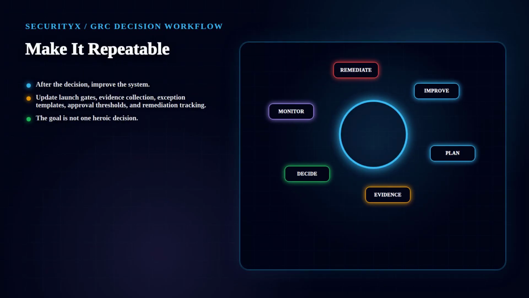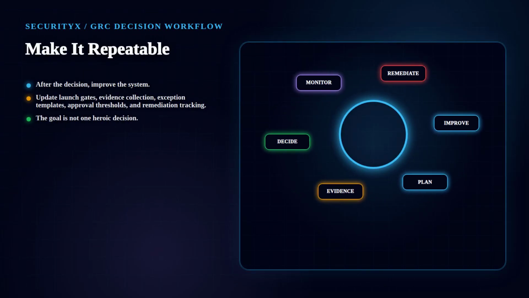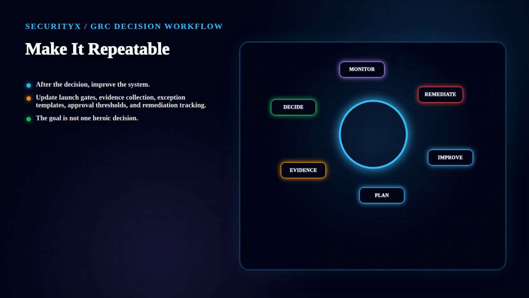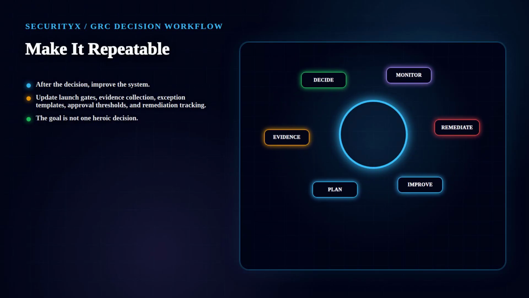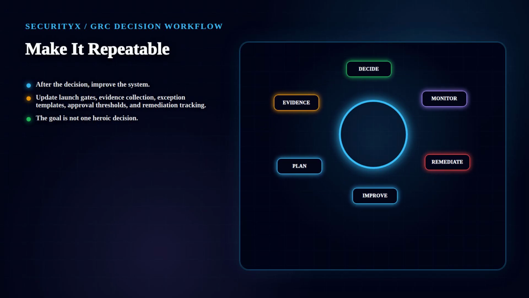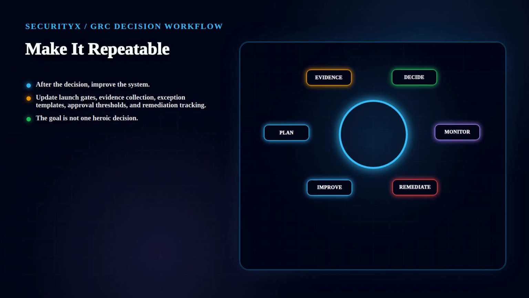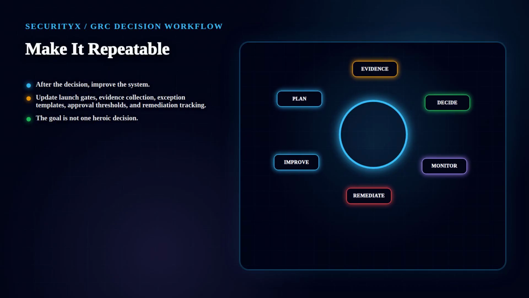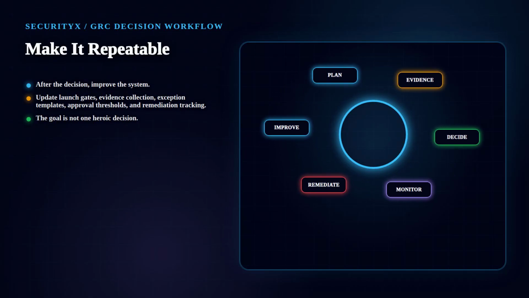After the decision, improve the system. Update launch gates, evidence collection, exception templates, approval thresholds, and remediation tracking. The goal is not one heroic decision. The goal is a repeatable workflow that protects the business and the control environment.